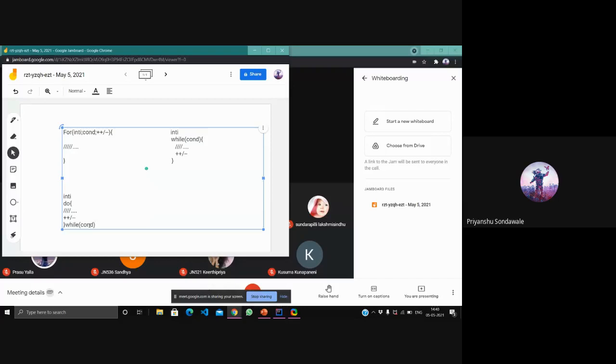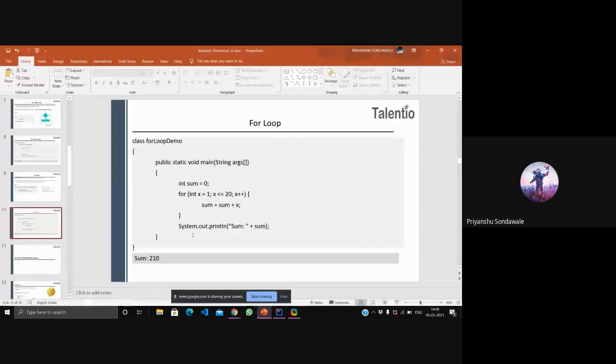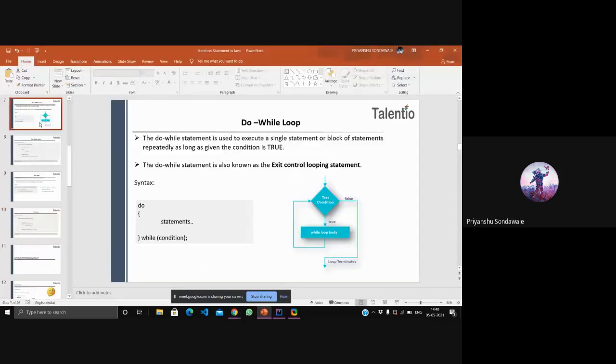The iteration statements having condition at the point of exit is known as exit level loops. So let's understand the syntax for do while loop first. You can see in the do while here we have first do.